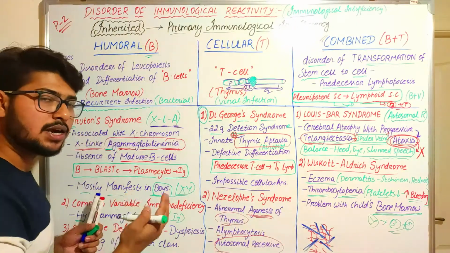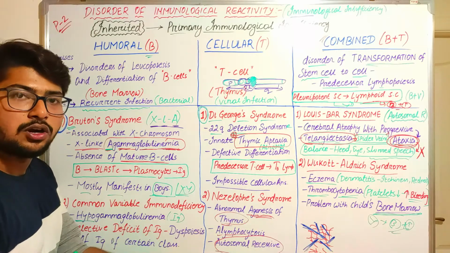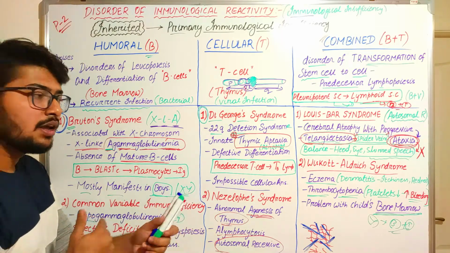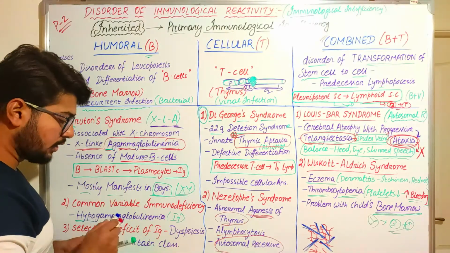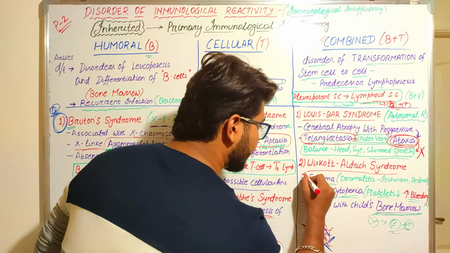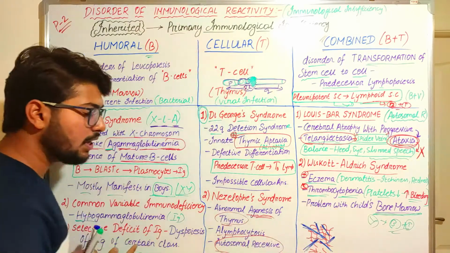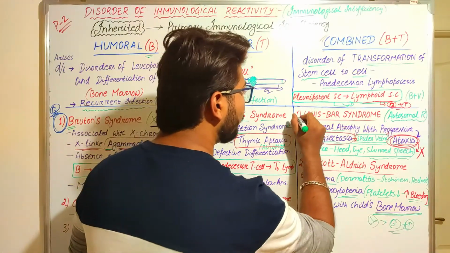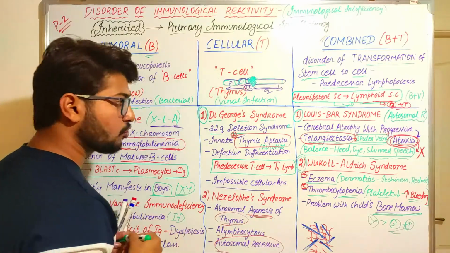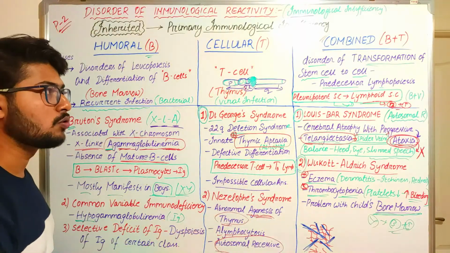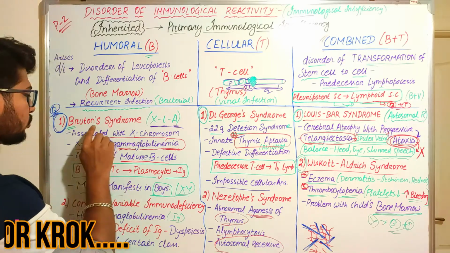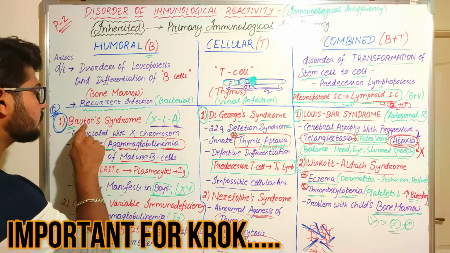Eczema is a dermal disorder, a skin disorder, through which you can see there will be inflammation, redness and itchiness on the skin, and that is characterized by eczema. So in Wiskott-Aldrich syndrome, these two features, eczema and thrombocytopenia, are mostly the same. Okay, so in combined immunodeficiency you have to remember these two syndromes, Louis-Bar syndrome and Wiskott-Aldrich syndrome. The questions are mostly framed in Krok, taking the concepts of these four syndromes.